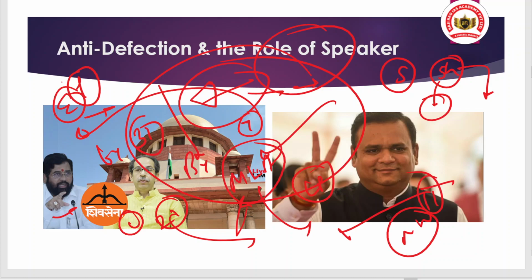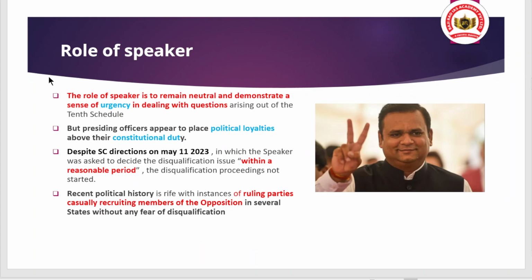And if there is an issue that goes against the interest of the political party to which he or she belongs, that means there can be a delay in decision making and there can be other issues. Okay, that is the point. So here we are going to discuss the role of the speaker. First of all, when we talk about a speaker, they are the presiding officer. They head the office of the legislative assembly. They control, conduct, and administer various rules and regulations of the house. So there is a need that the speaker should remain neutral.